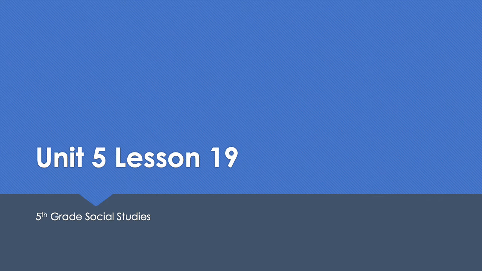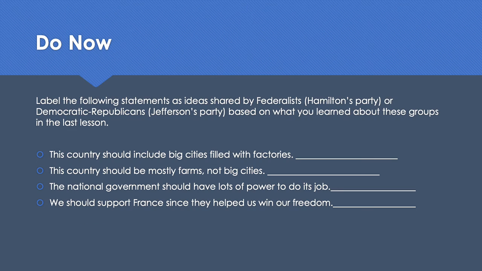Hey scholars, we're going to jump into Unit 5, Lesson 19, discussing early American politics. For your do now, you're going to look at the following 4 statements and determine if they are Federalist or Democratic Republican ideas. So go ahead and pause your video at this time if you haven't completed the do now, and complete it at this time.